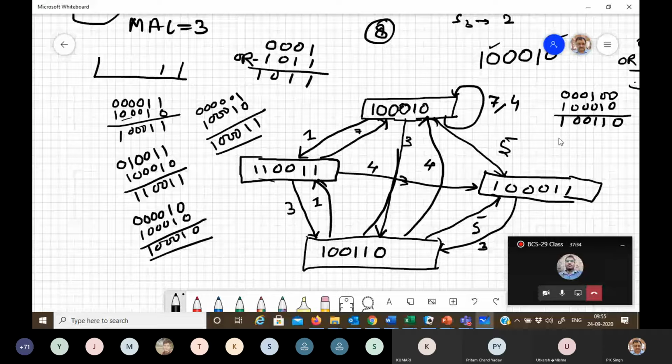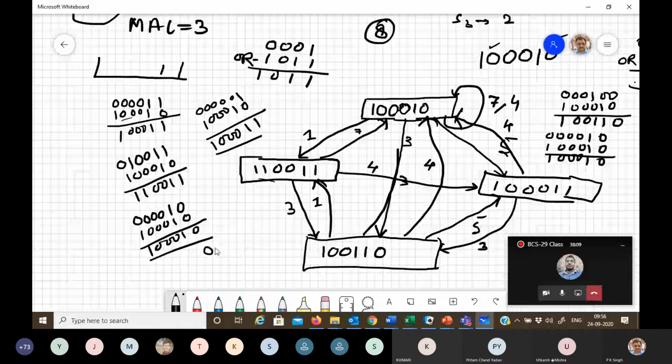Okay. Now 4 is the permissible latency. So 4 means 0, 0, 0, 0, 1, 0 and 1, 0, 0, 0, 1, 0. It is 1, 0, 0, 0, 1, 0. Let's go back here for 4 also, and 5 is again a permissible latency.